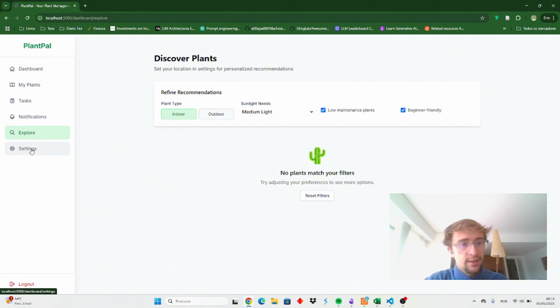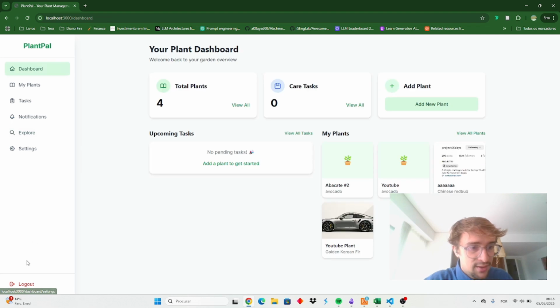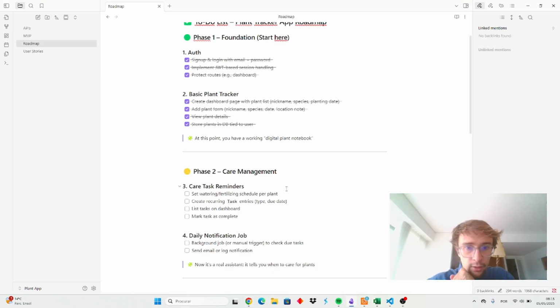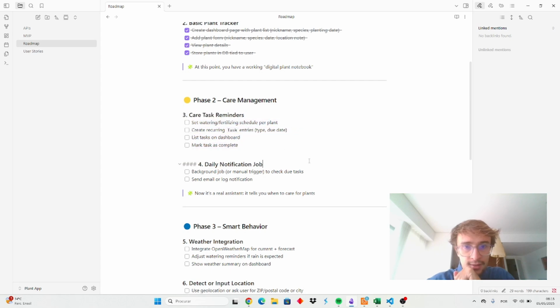And then this is the settings page. It's not configured, so I'll not click it because otherwise my website will crash. But yeah, that's pretty much how this is working as of now. And during this week I'll be working on these tasks here.